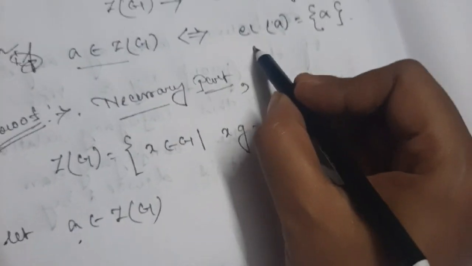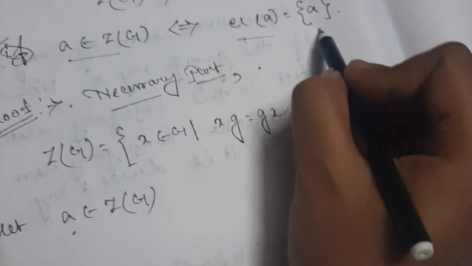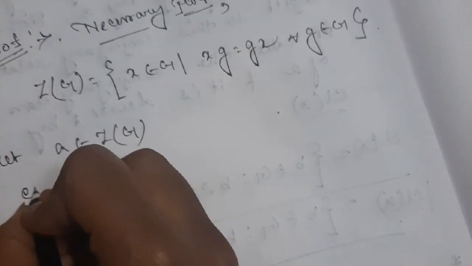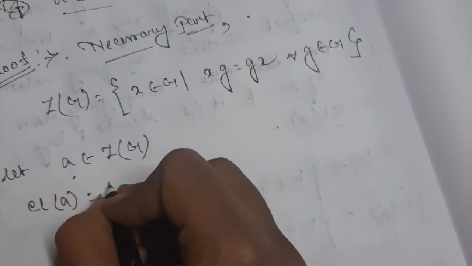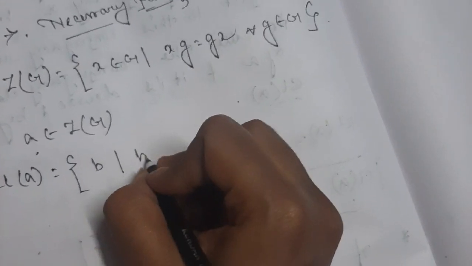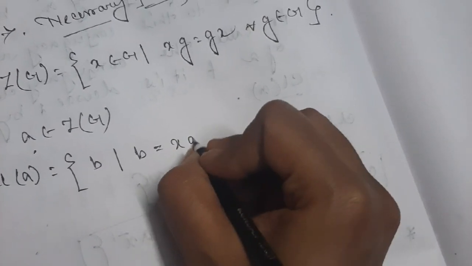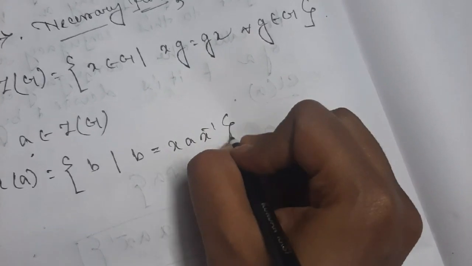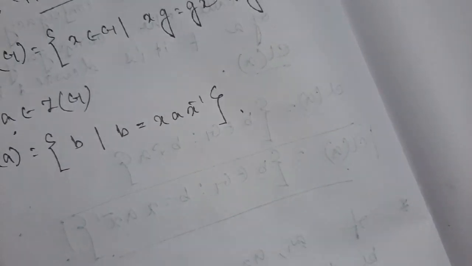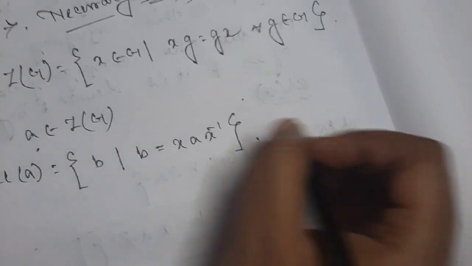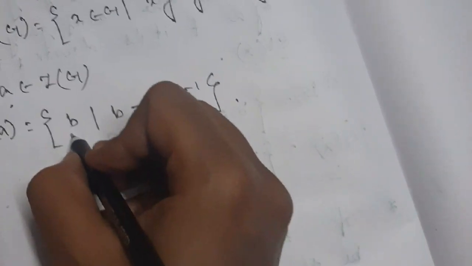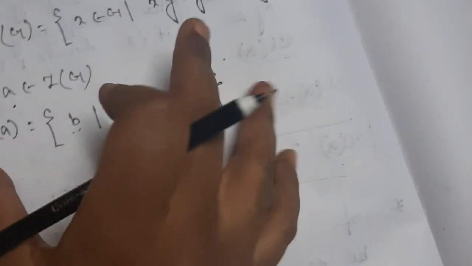Okay, now we need to show what? We need to show that class A is equal to {A}. So what is my class A? My class A is equal to all those B's such that B equals XAX inverse. This is my B. That means all those elements B which are conjugates to A. This is my class A.